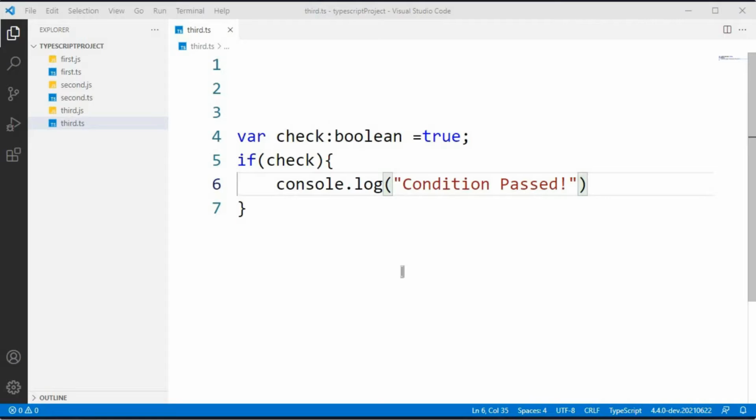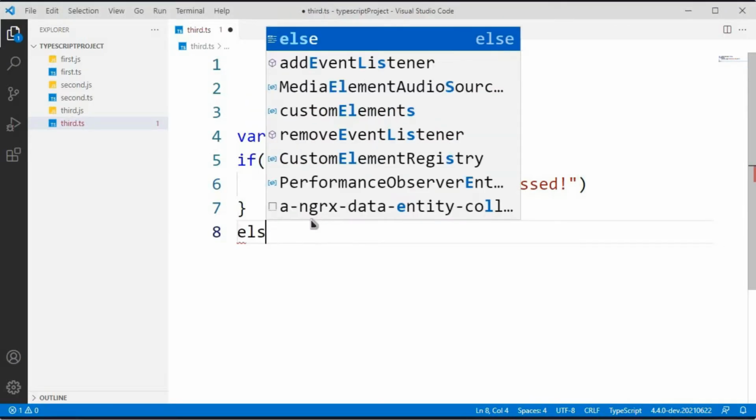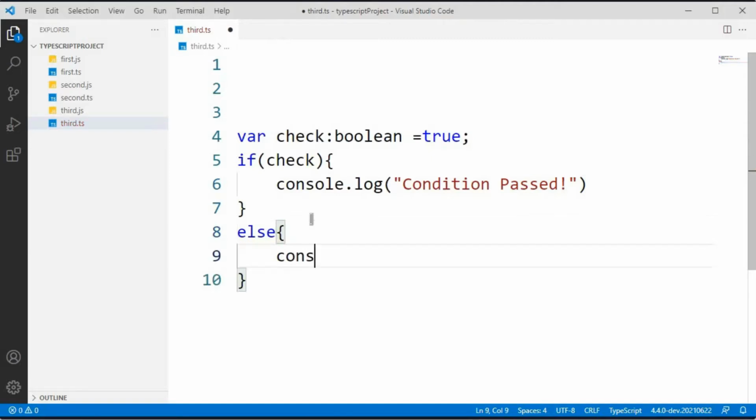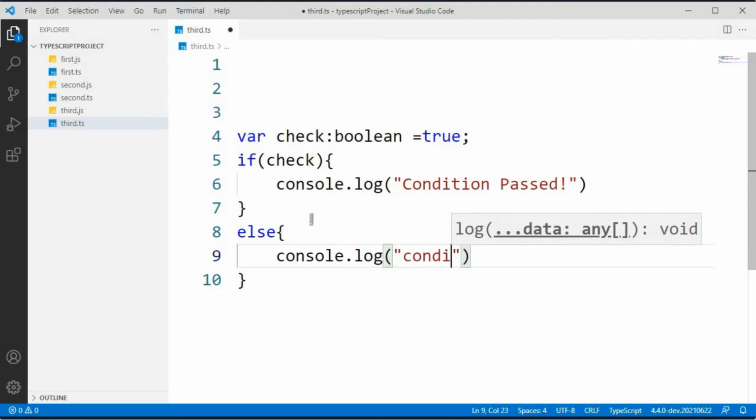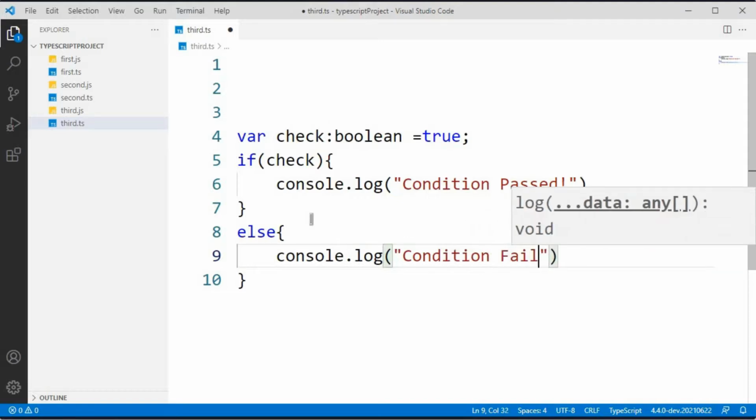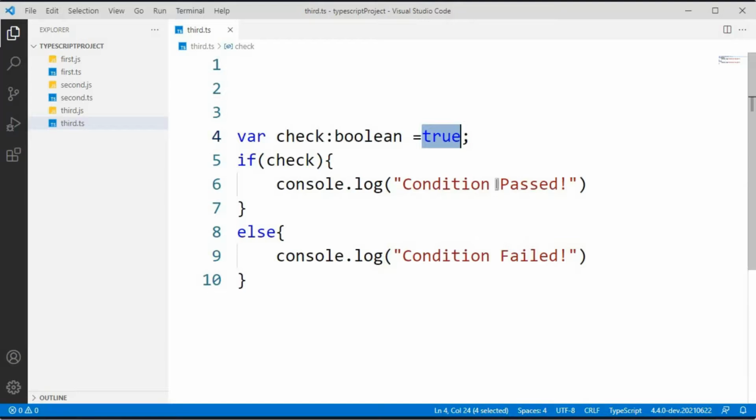So now what if that condition is failed? For that, we can write an else block and print something, console.log condition failed. For that, I want to change this true to false to execute this else block.